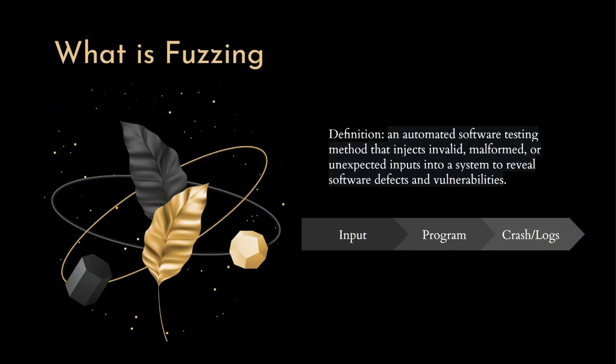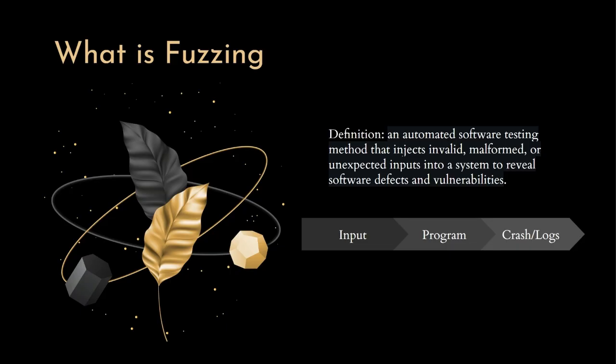So, what is fuzzing? Before I talk about what counter-fuzzing is and what I actually did, I want to quickly explain fuzzing in general, just to make sure the foundation is clear. Fuzzing is basically a technique where you throw a ton of random or semi-random inputs at a program and see how it handles them. If the program crashes, hangs, or even behaves weirdly, then the fuzzer logs that input so someone, usually a security researcher or developer, can analyze what went wrong.